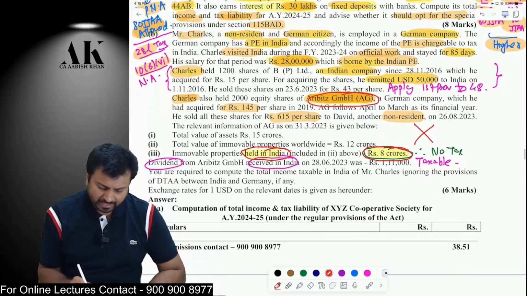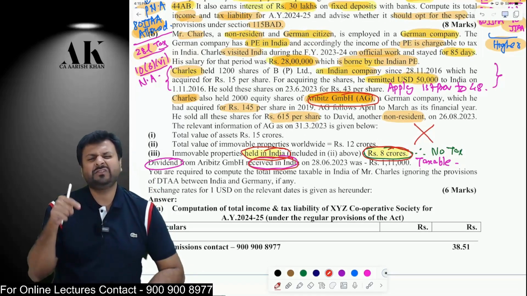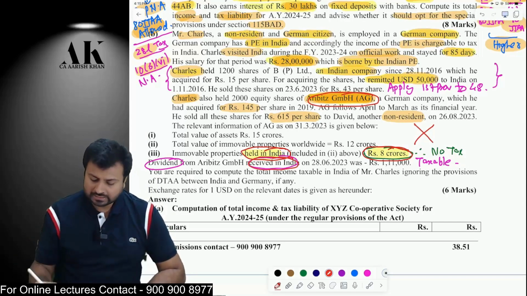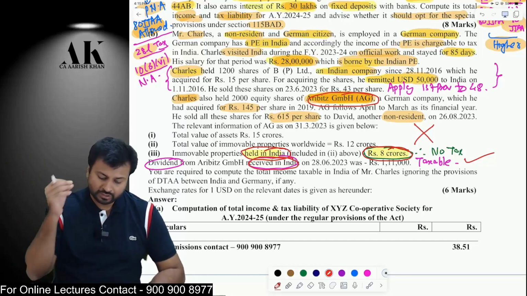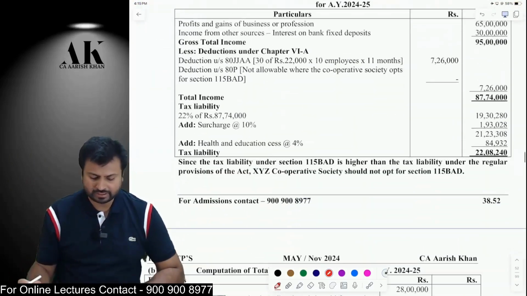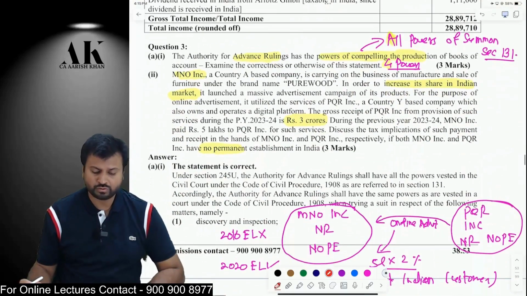Last but not least, Mr. Charles has received a dividend from Aribits in India. Unfortunately, the dividend is received in India, therefore it will be taxable. If it had been received outside India, then it would not have been taxable. Now, because it is received in India, it is taxable under the income tax law. So this is what this beautiful question is all about.